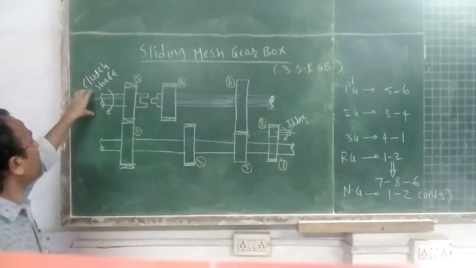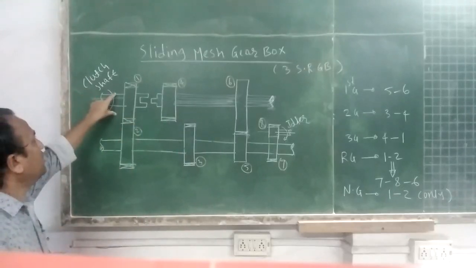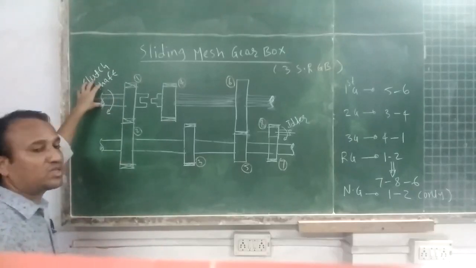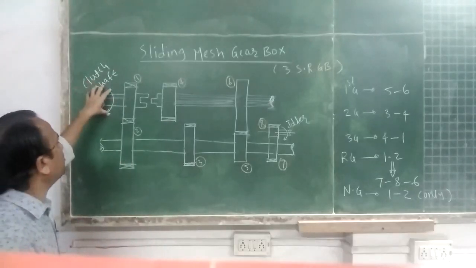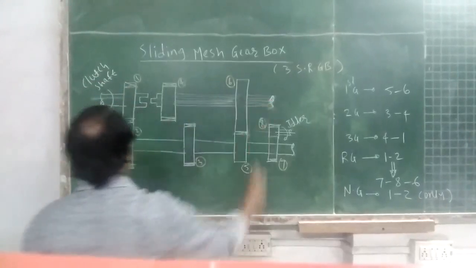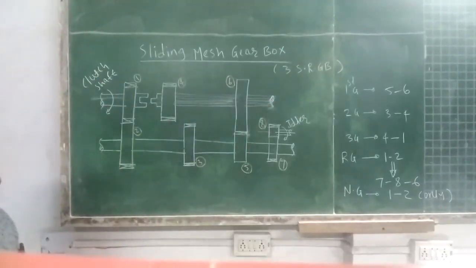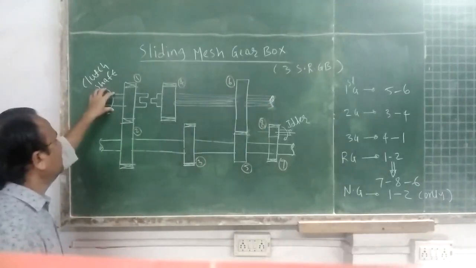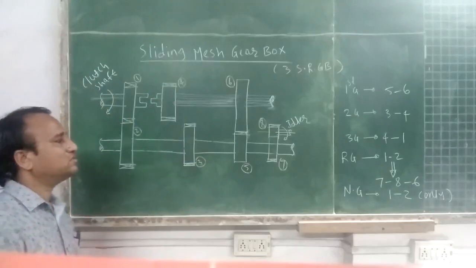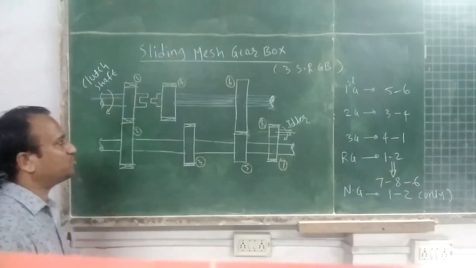See students, output shaft of a clutch, there is clutch shaft, output shaft of a clutch is connected to main shaft of gearbox. So that is power from clutch is given to the gearbox.